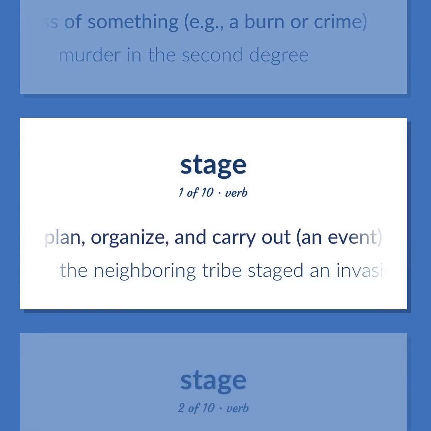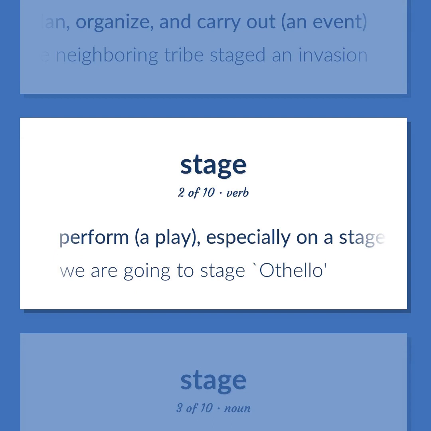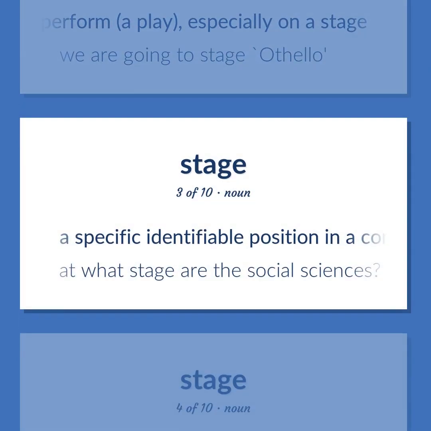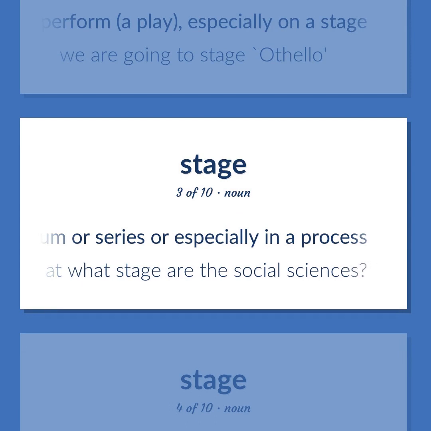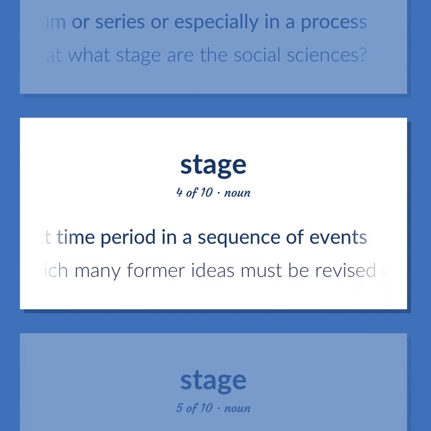Plan, organize, and carry out an event. The neighboring tribe staged an invasion. Perform a play, especially on a stage. We are going to stage Othello. A specific identifiable position in a continuum or series or especially in a process. At what stage are the social sciences? Any distinct time period in a sequence of events. We are in a transitional stage in which many former ideas must be revised or rejected.